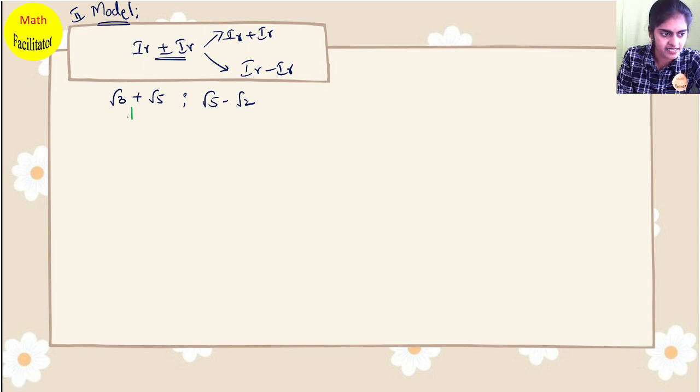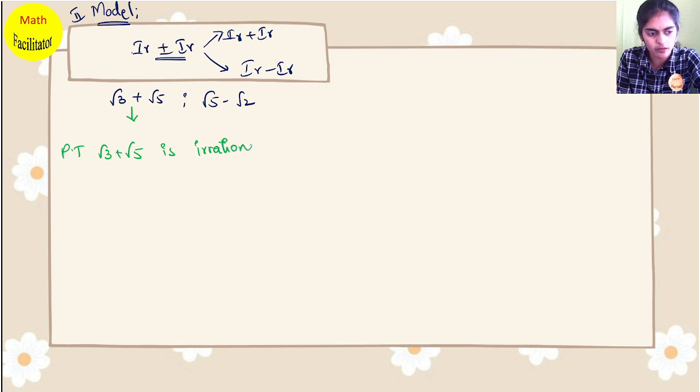I'm just taking the first example of this model. Root 3 plus root 5, I have to prove it is an irrational number. Prove that root 3 plus root 5 is irrational. So how do we prove this?